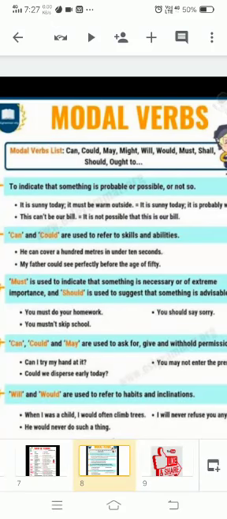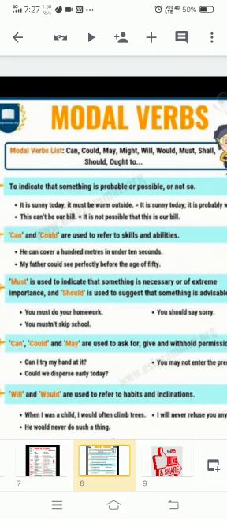Can and could are used to refer to skills and abilities. Like he can cover 100 meters in under 10 seconds. Like he has the skill, ability that he can cover. My father could see perfectly before the age of 50. Like he was having the ability, he was having the skill to see perfectly before the age of 50.